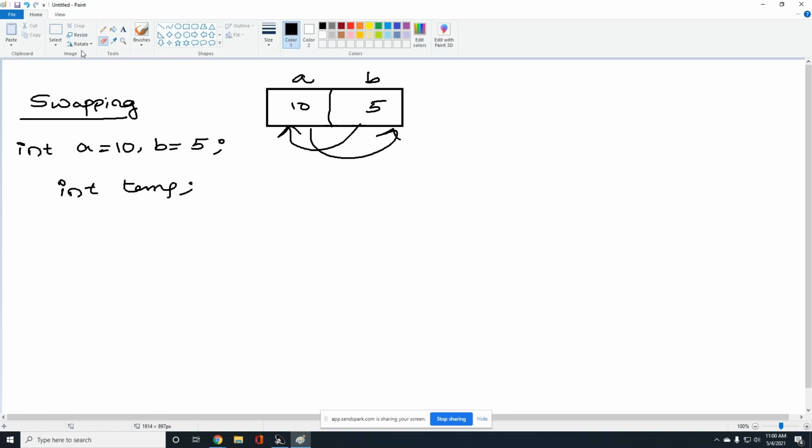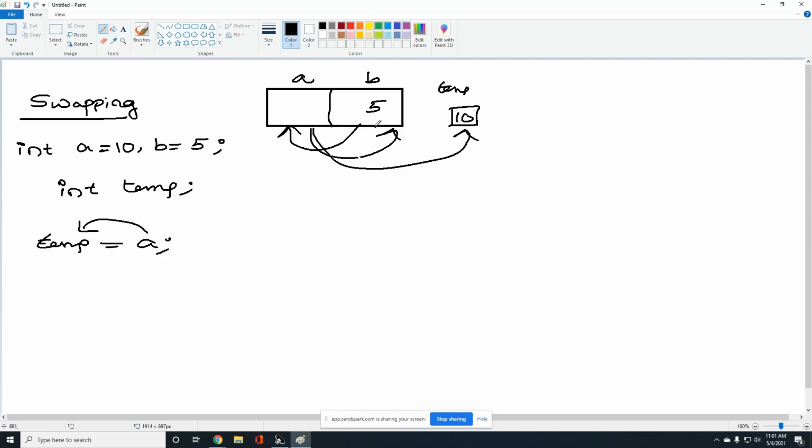If you observe here, so here is the temporary variable location. First I am going to assign a value to temp. Using the equal to operator, I am going to assign a value to temp. That is nothing but this 10 value will go to this temporary variable, right? Now a is free.